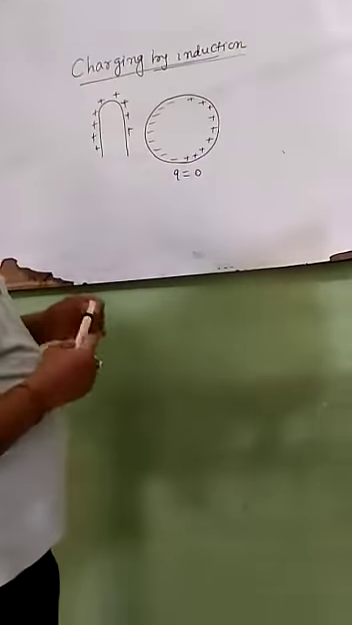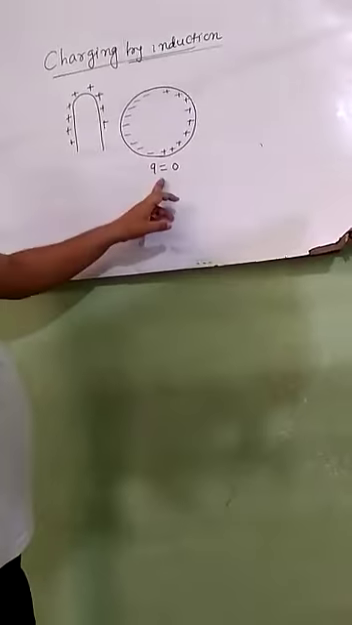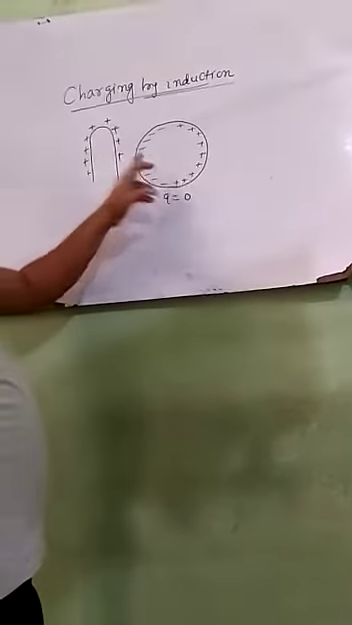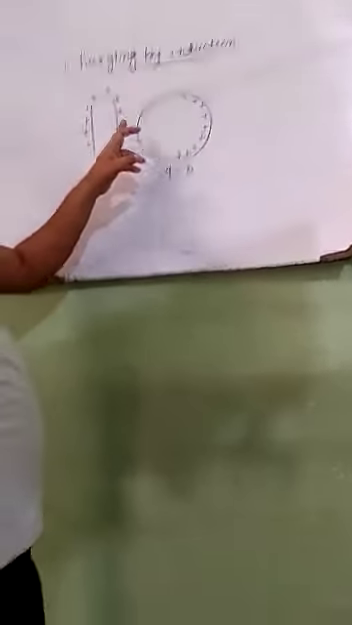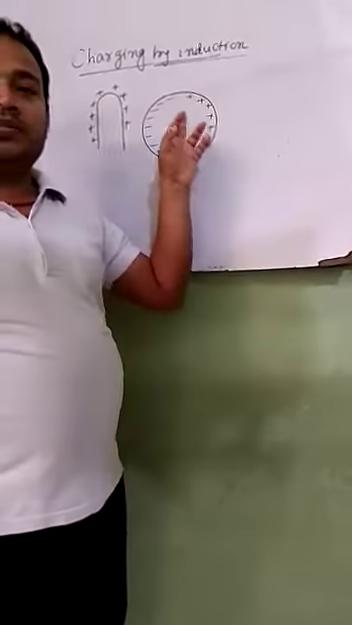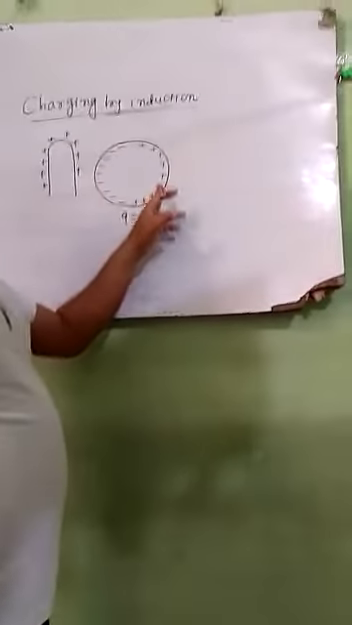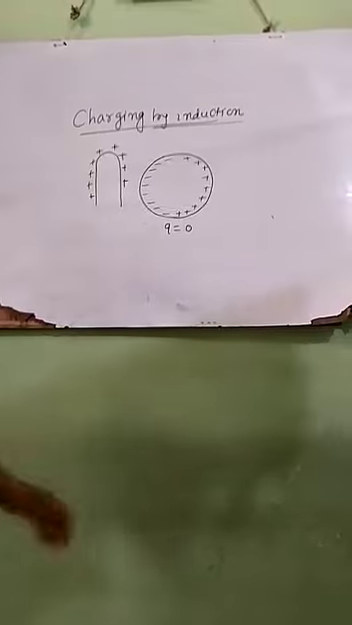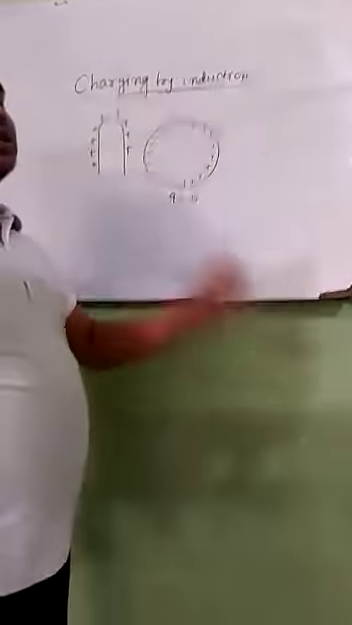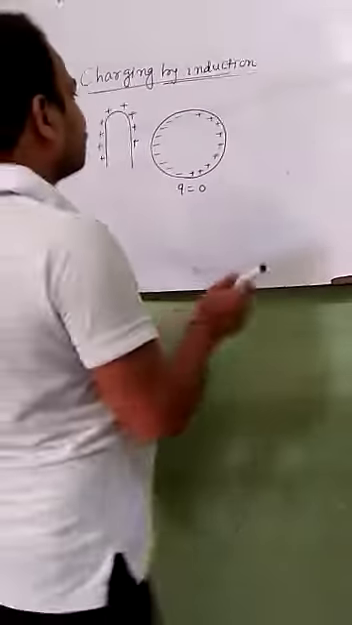Once more, when a charged body is brought near a neutral body, then the charged body attracts opposite charge from the neutral body and repels similar charge present in the neutral body. As a result of this, one side of the neutral body becomes negatively charged and the other side positively charged. Now, this neutral body is connected to the earth.